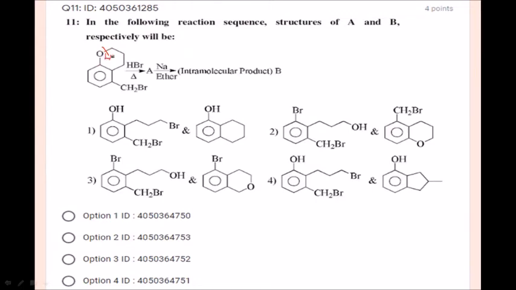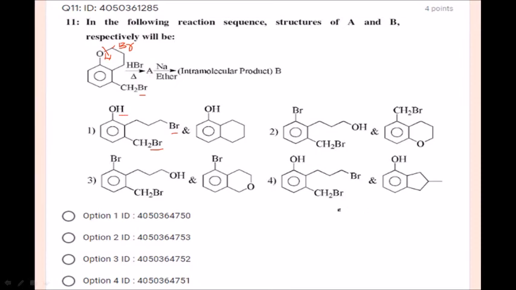it is going to form bromine. Yes, CH2Br. What is the option? HBr, heating, ether. This is a cyclic ether. So what we are going to get is OH followed by bromine. Since this bromine is here, here also it is bromine. So option number A is correct with respect to this.